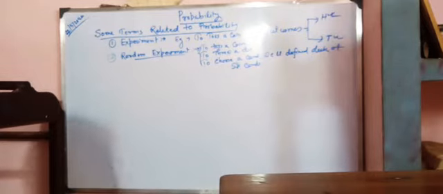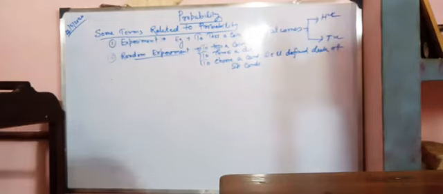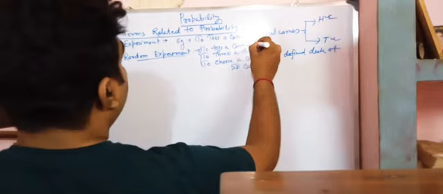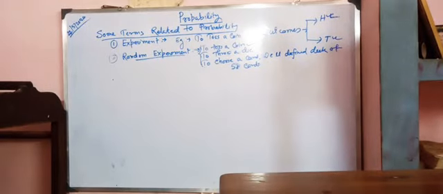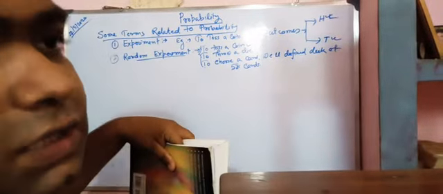Why is it a random experiment? Because the exact outcome cannot be predicted. From tossing a coin, we are doing the experiment, but we cannot predict whether head comes or tail comes. Understand that?